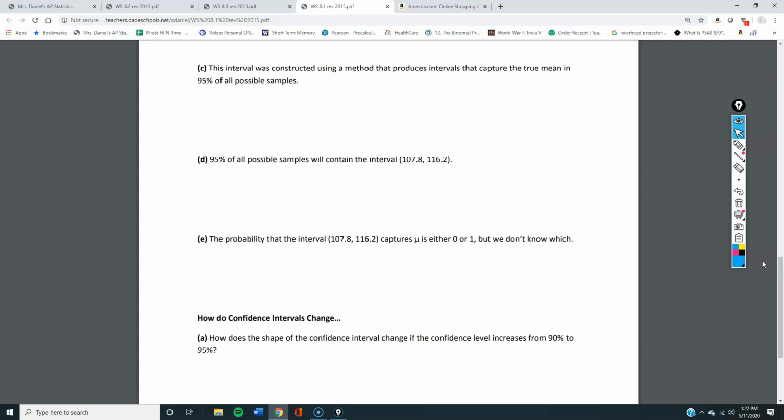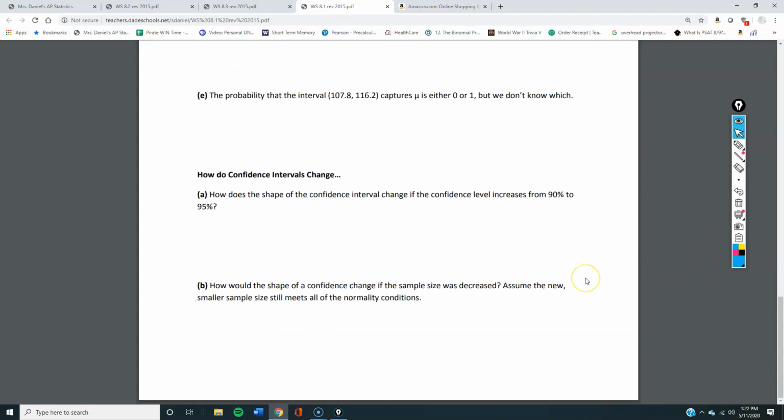Right, D is incorrect, because it's just no. And E, that is a correct interpretation of it. Okay? You either have it or you don't. It's either 100 or not. Don't spend too much time thinking about this.